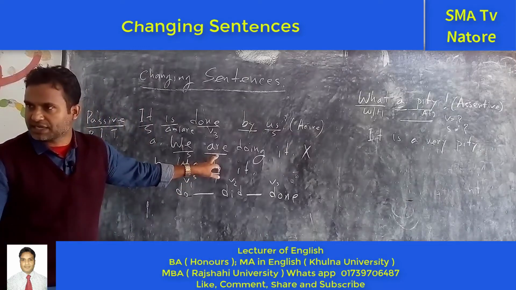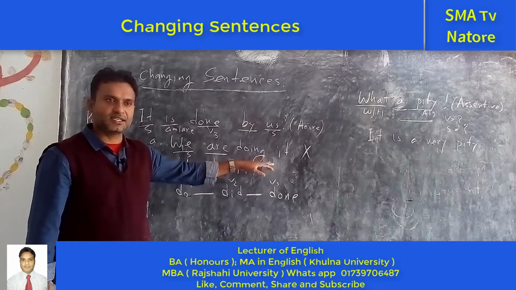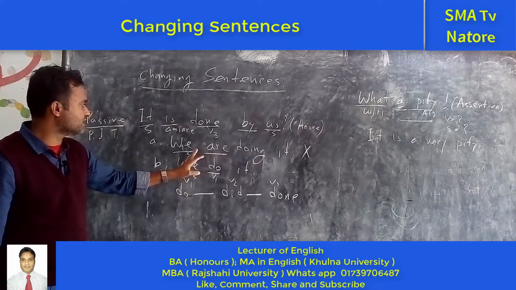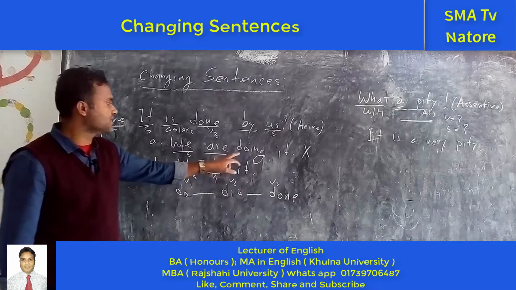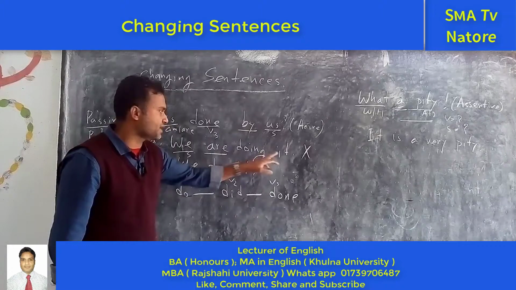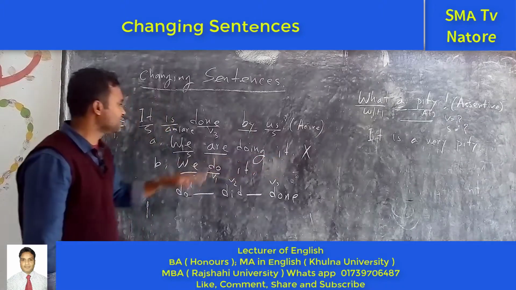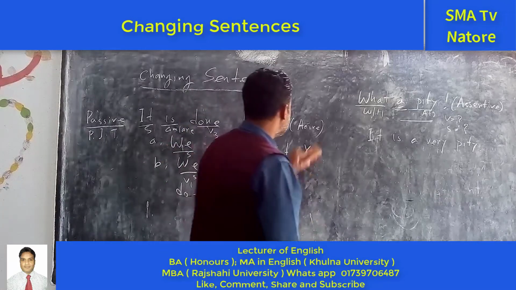Here we did not find the present form of the verb. This one is am, is, are. Next is another. So we can say that here this one is the subject, this one is the auxiliary verb, next the present form, next the ing form, and next the object. For this reason it is called present continuous tense.